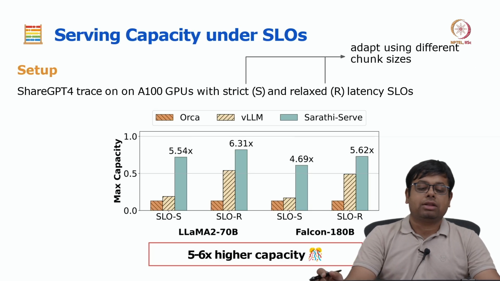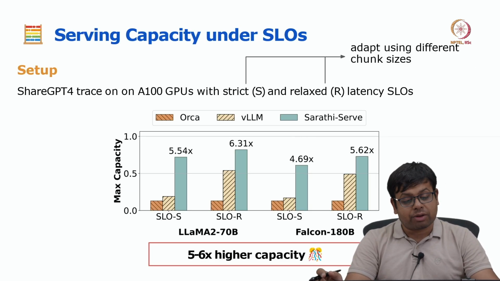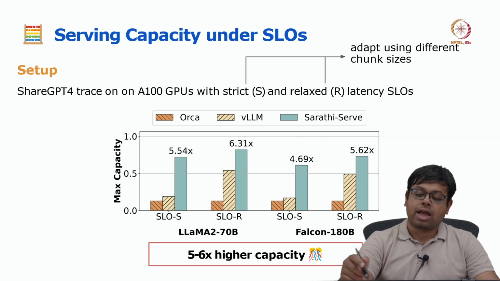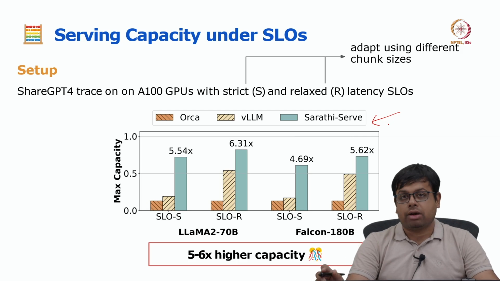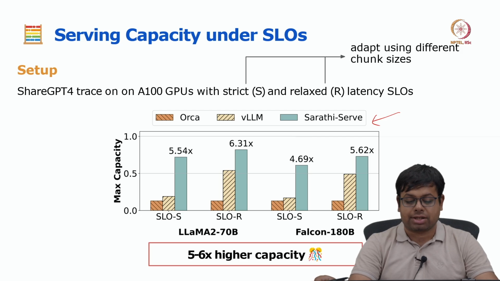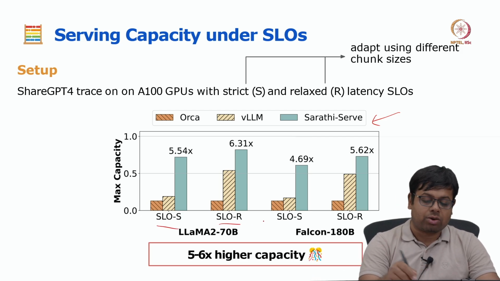Now let us see the results of Sarathi. We have already seen a few of the techniques: Orca prioritizes decode, vLLM prioritizes prefill, and Sarathi tries to strike a good balance between prefill and decode, okay. So the setup here is the shared GPT-4 trace on A100 GPU with strict and relaxed latency SLO. So there is SLO-S and SLO-R.